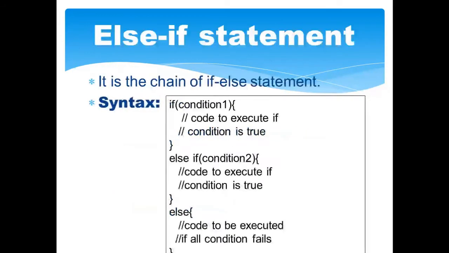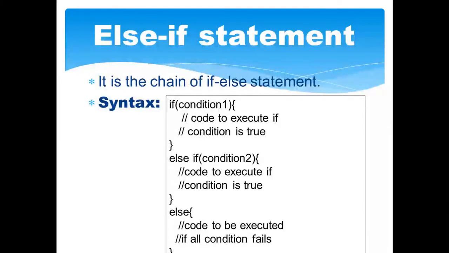So we will see the else if statement here. It is the chain of if else statements. So now what does it mean? If your if condition is not returning true, then we have one more condition. If the first condition fails, then the second condition will be executed. If the second fails, then it will come to the else block.